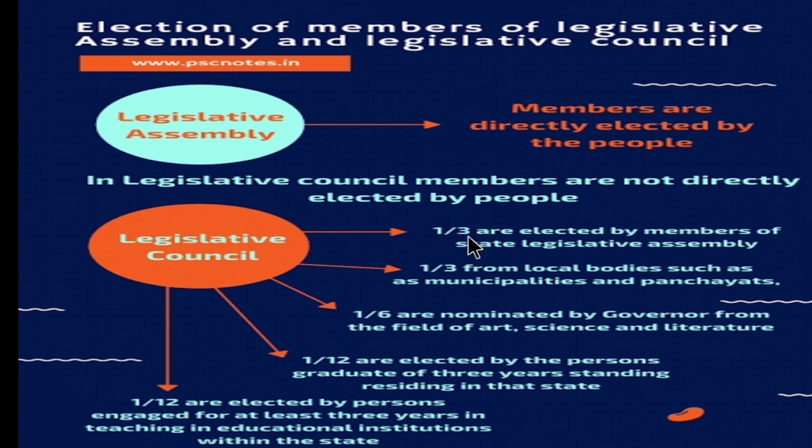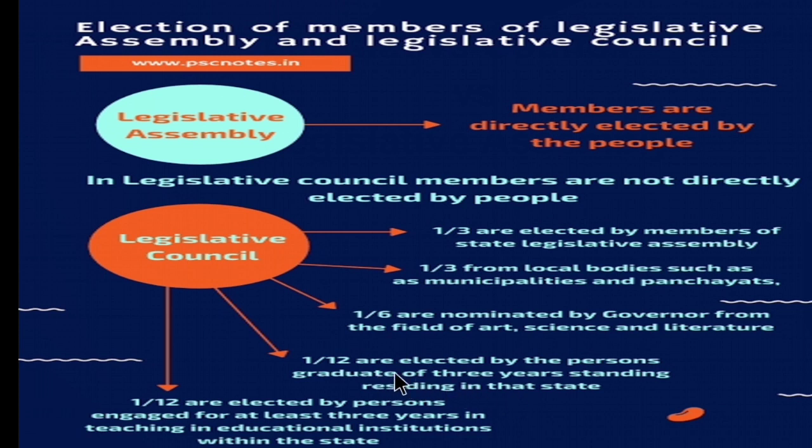So 1/3 are elected by the members of the state Legislative Assembly, and 1/3 are elected from the local bodies such as municipalities and panchayats, and 1/6 are nominated by the governor from the field of art, science and literature. As I said, 1/6 is nominated by the governor, and 1/12 are elected by graduates of 3 years standing residing in the state.